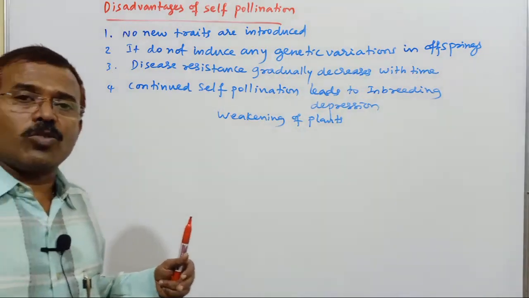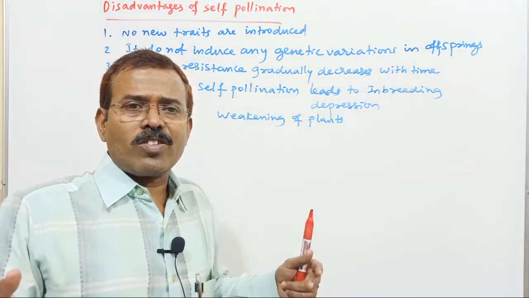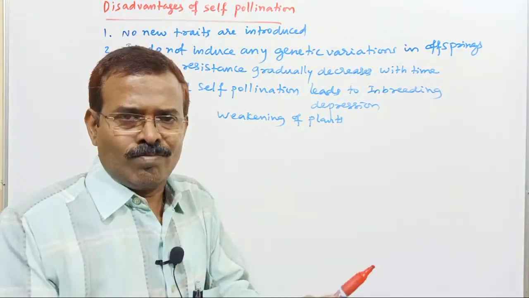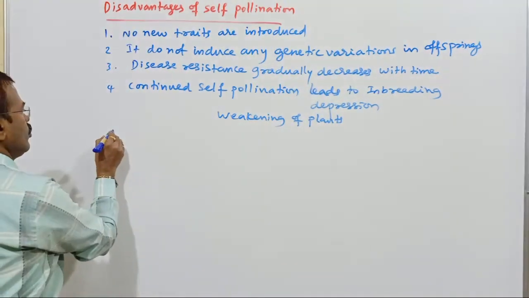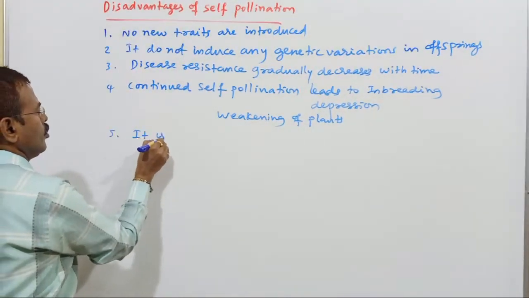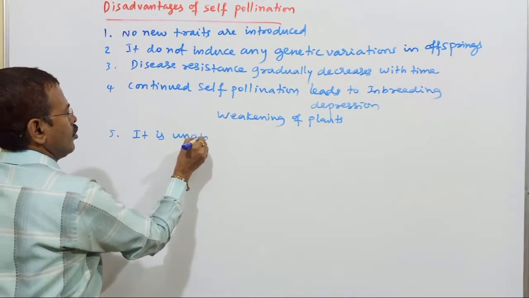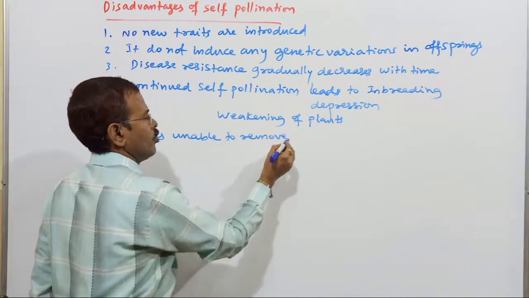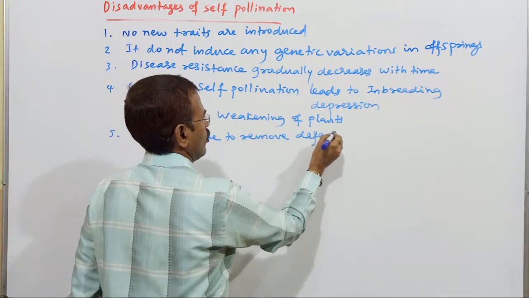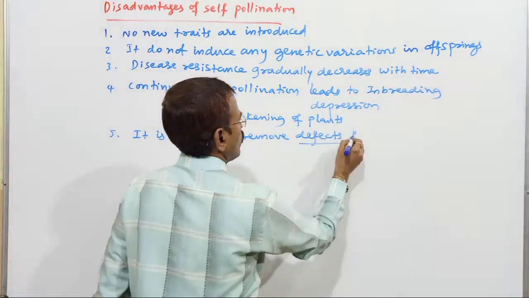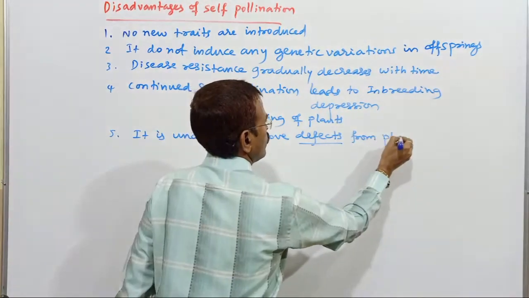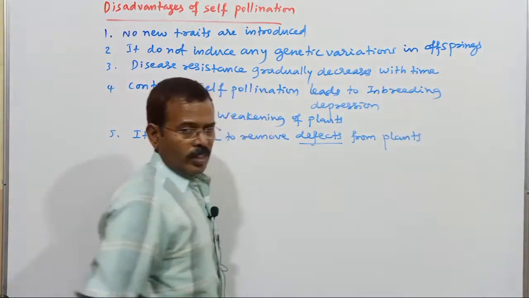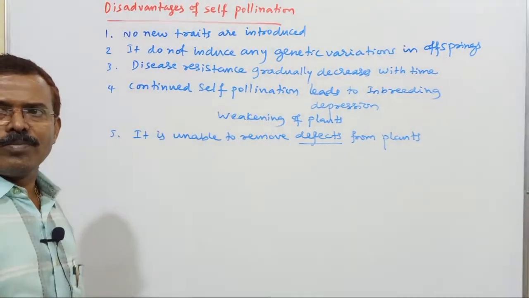What kind of defects are there in the parental plant? These defects will not be removed. It is unable to remove defects from plants.